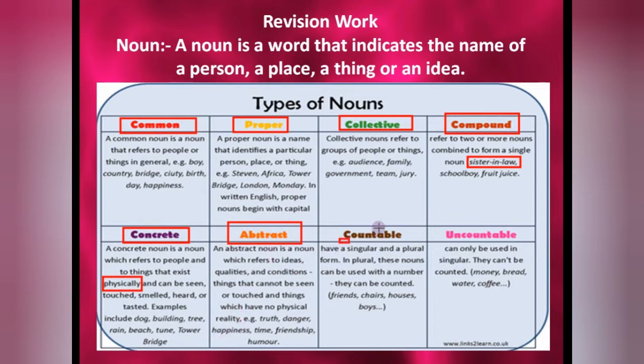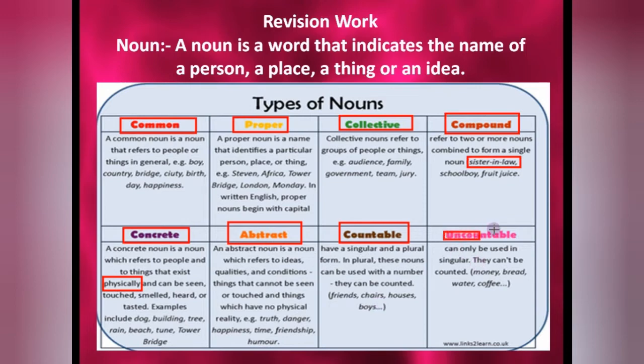The countable ones are those we can count, it's very easy: friends, chairs, houses, boys. Those are the countable ones, meaning they have a singular and a plural form. In plural form, these nouns can be used with a number. Friends we can count, chairs we can count, houses.